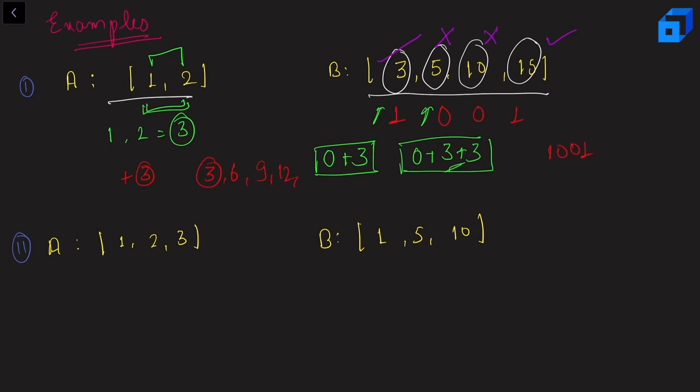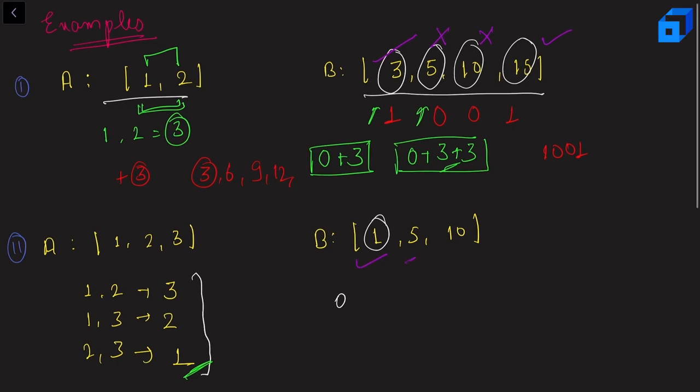Now let us talk about the second example. In the second example, we are given 1, 2 and 3. So the pairs that can actually increase our amount are 1 comma 2, 1 comma 3 and 2 comma 3, right? XOR of 1 comma 2 is again 3, XOR of 1 comma 3 is 2, XOR of 2 comma 3 is 1, right? Now I know that I can make these three values. Now I need to ask, can I create 1 starting from 0? So yes, we can just add this value to our current 0 and we'll get 1. So we can make it.